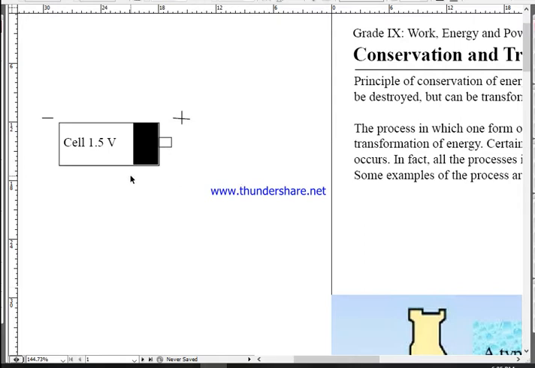If we are saying that energy can never be destroyed, conservation says that energy cannot be destroyed. It is never destroyed. Then how come a battery gets out of charge? Once you get a battery, can you use it for a lifetime?